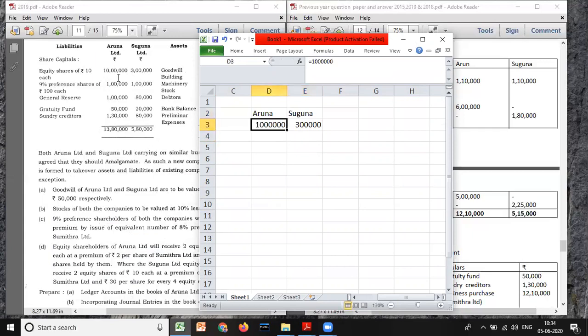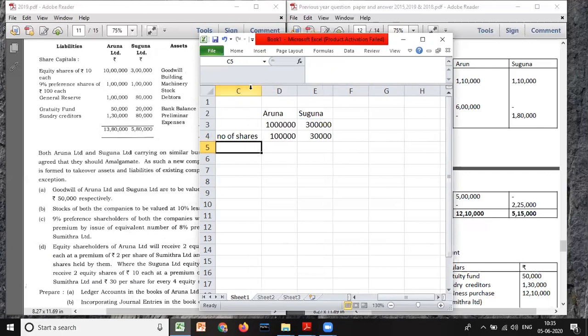For Aruna, they have not given the number of shares, but they have given the value of one share. What is that amount? 10 rupees. So, how much will you get? This is the number of shares. Number of shares is 1 lakh and 30,000.